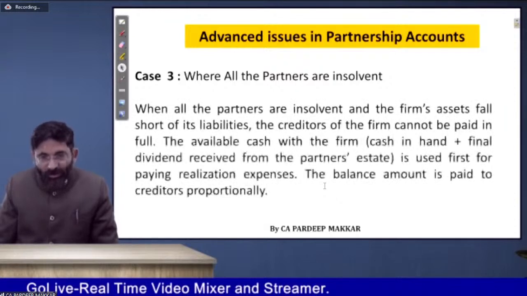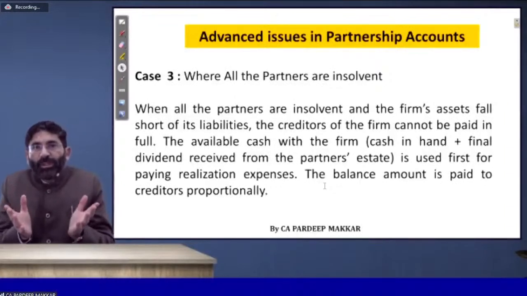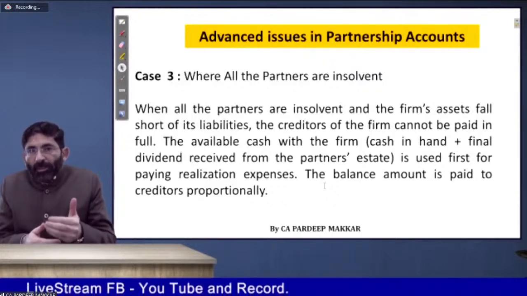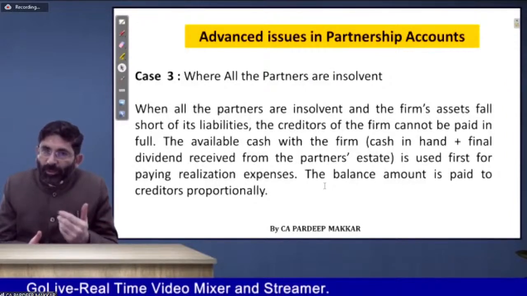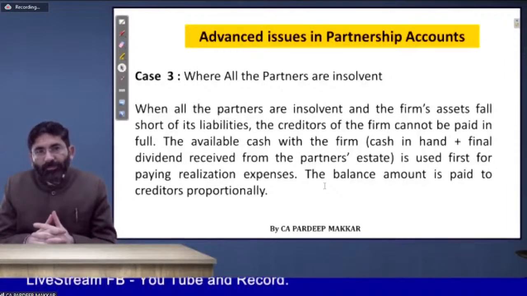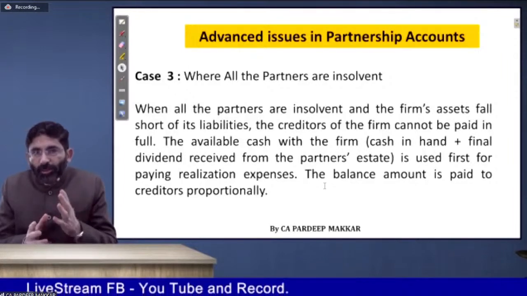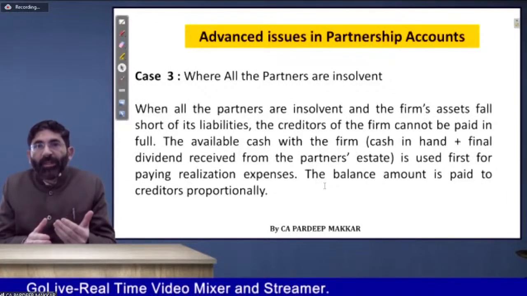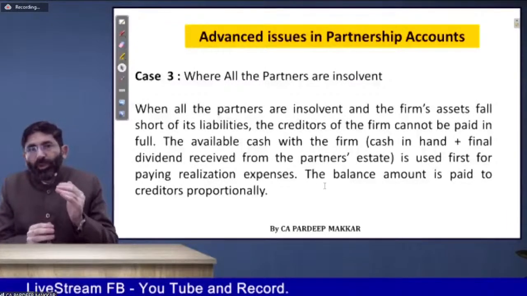So we have already done that when all the partners are insolvent, what do we have to do? We have to allocate the amount available with us. First of all, we have to pay the secured realization expenses and realization commission.